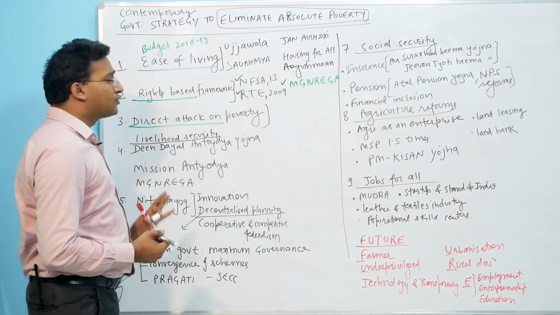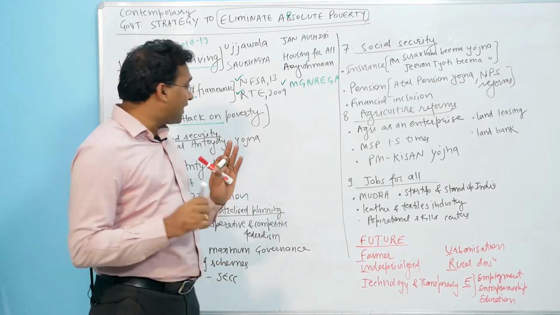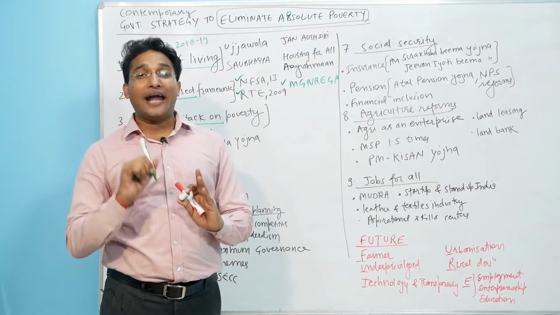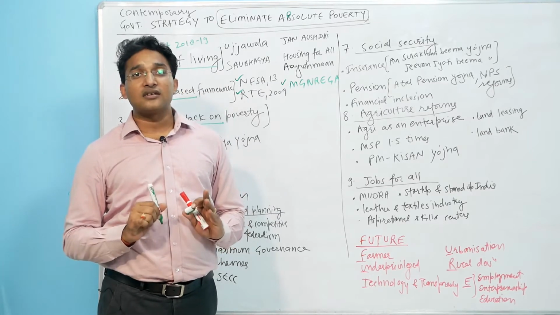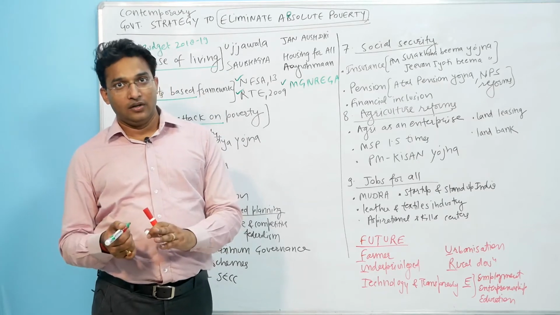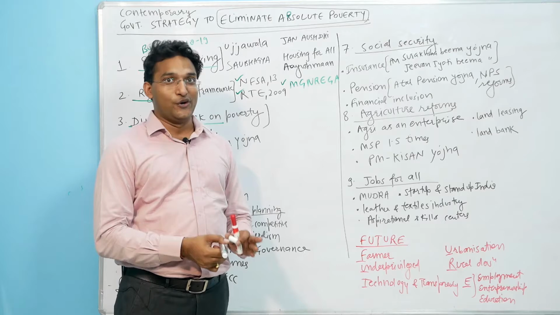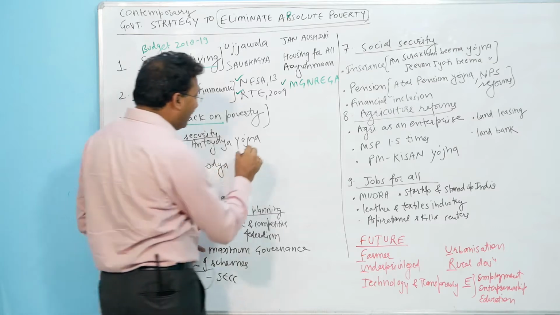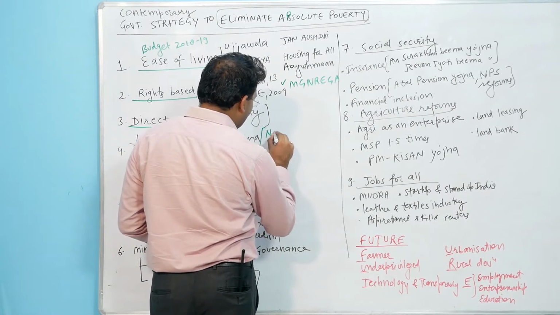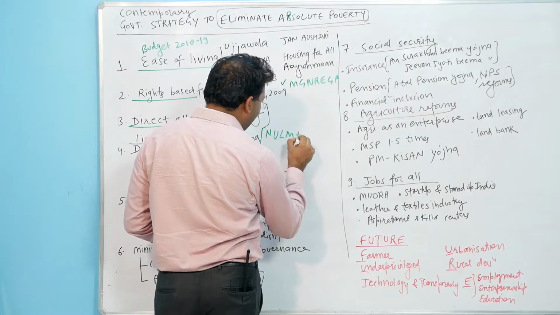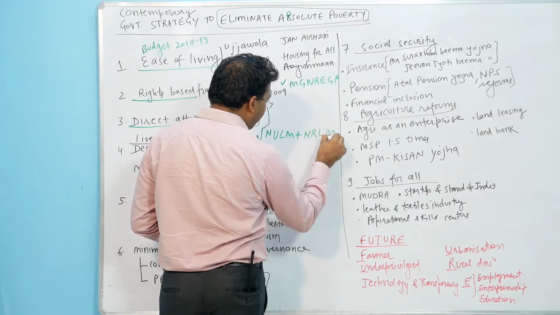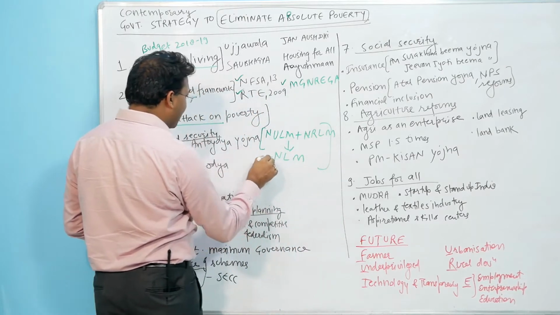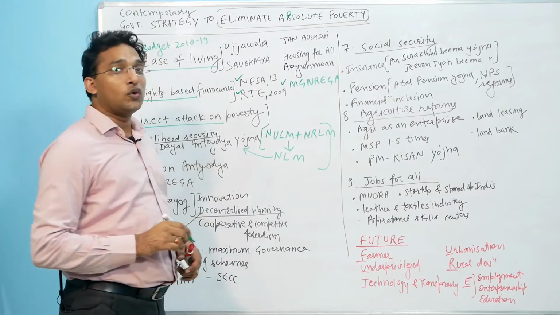Then we have livelihood security initiatives. Under the direct attack on poverty, we say that each family should have at least one member who is gainfully employed and has livelihood security. To ensure that, we have the Deen Dayal Antyodaya Yojana, which is a combination of two schemes, the National Urban Livelihood Mission and the National Rural Livelihood Mission, which were combined into the National Livelihood Mission. And now this National Livelihood Mission has been converted into the Deen Dayal Antyodaya Yojana.